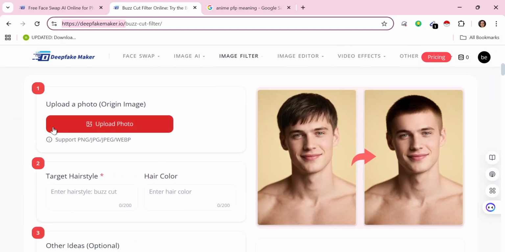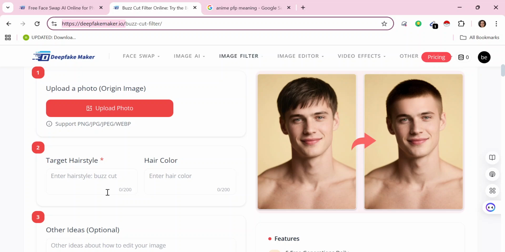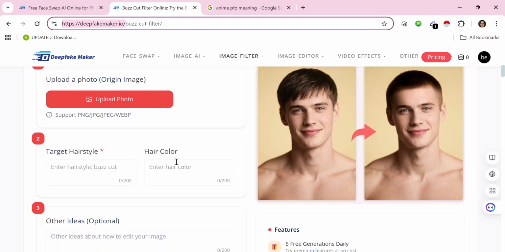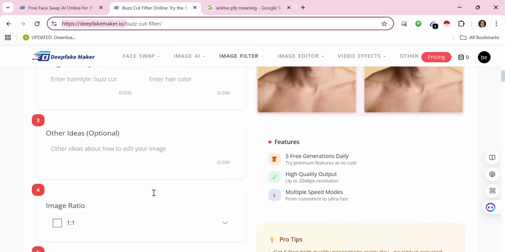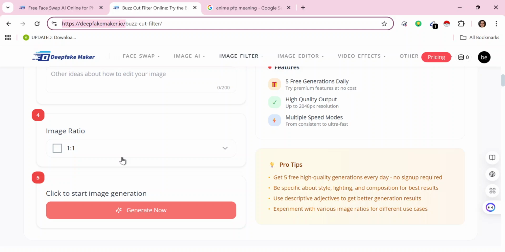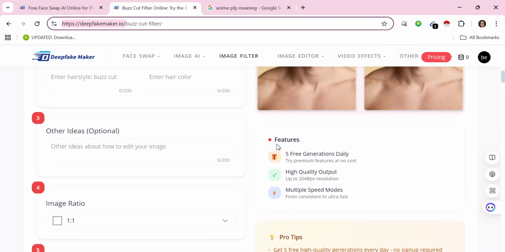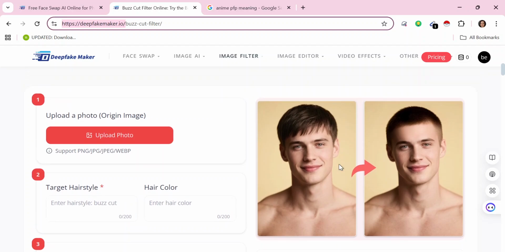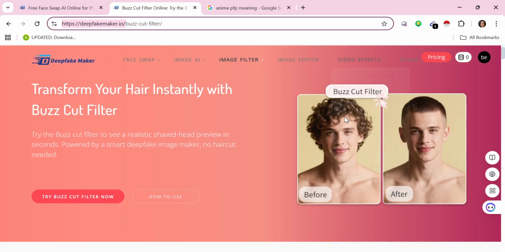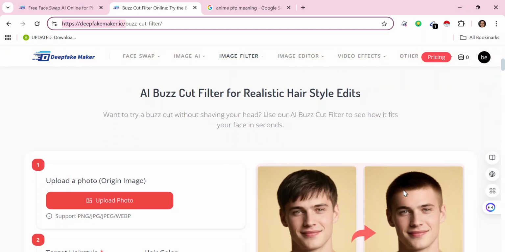So all you have to do is click, go on, upload your picture, then enter the type of style, the style of haircuts you want, and choose the color. And then if you have any other idea, you can add it here, you can specify it, and then choose the image ratio, then click on generate. Now within a few seconds you have a very good image of your new haircut. So basically you can actually cut your hair in any form or manner you want with this beautiful AI.